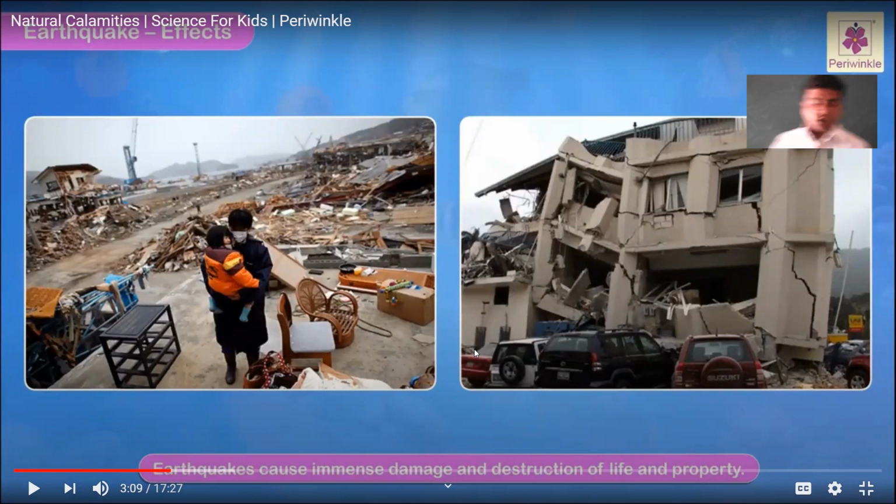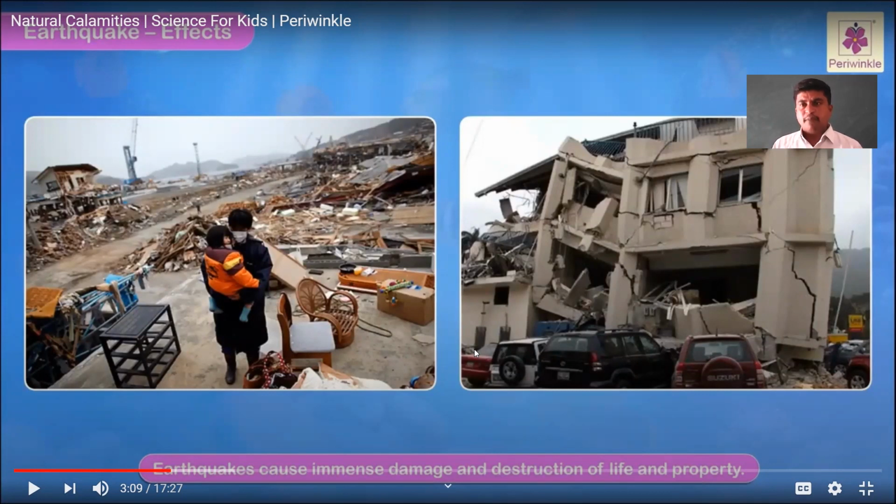And major earthquakes. What is meant by major earthquakes? You all know that major earthquakes are usually caused when huge rocks inside the earth suddenly break. Do you know, children, there are three layers of the earth: crust, mantle, and core. Especially the crust has very hard rocks, igneous rocks and metamorphic rocks.